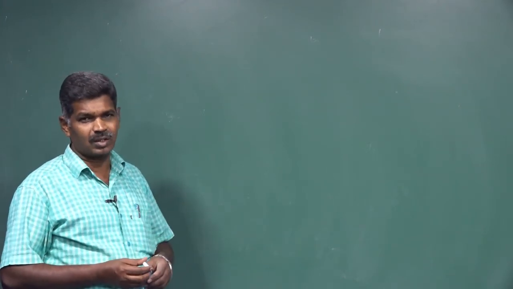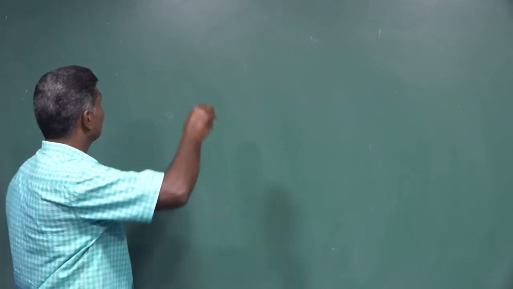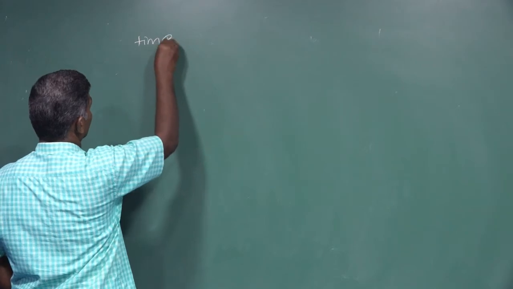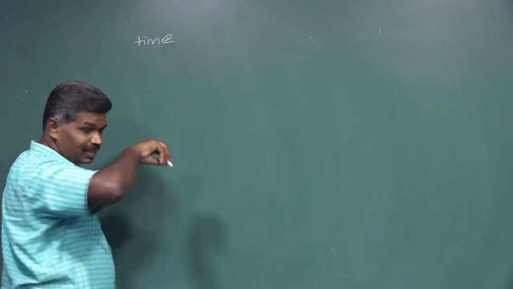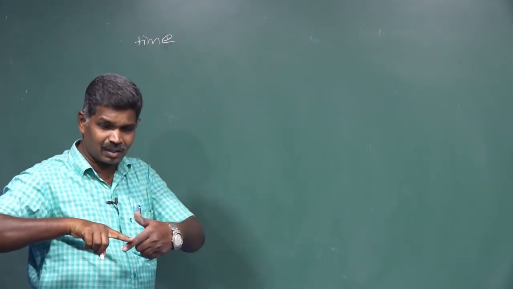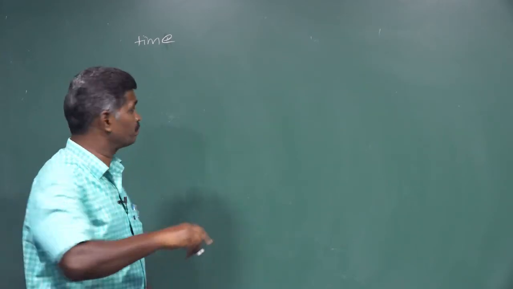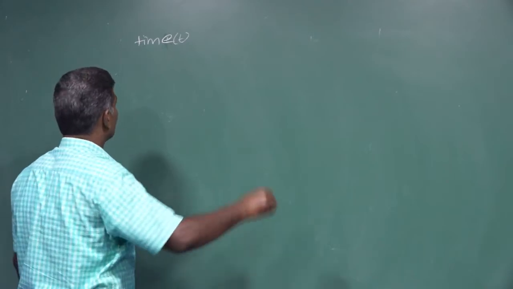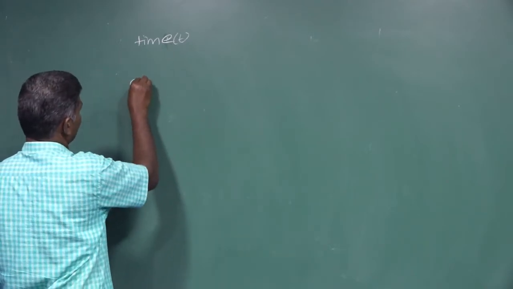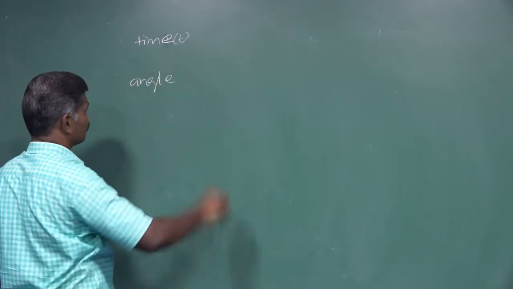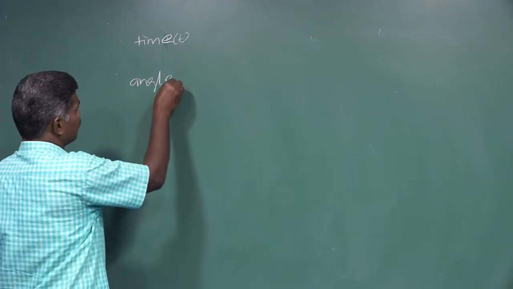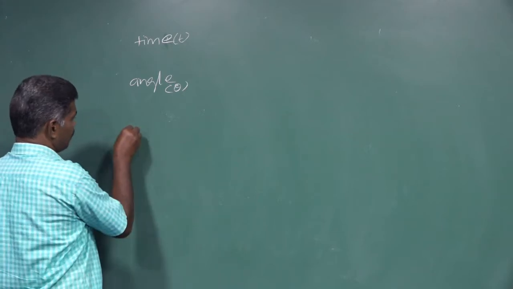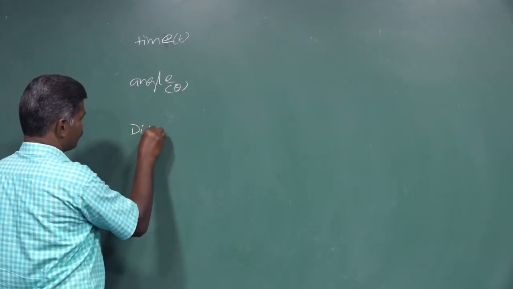So for that, first we will take time. Time is going to be taken in terms of time period, but at any instant time can be taken as t. And next one is angle, that is theta.